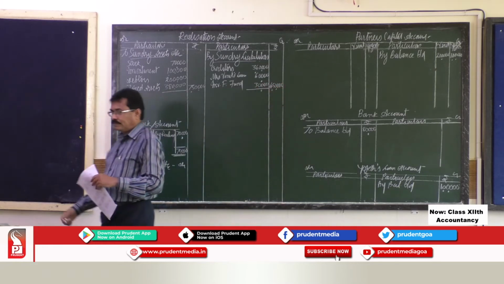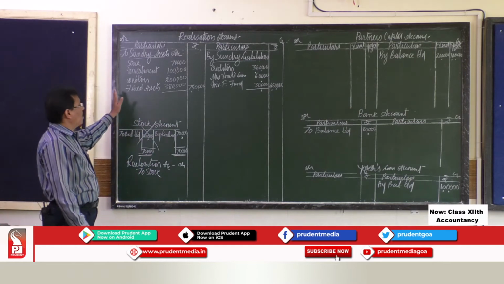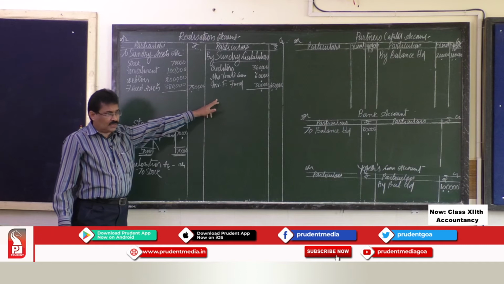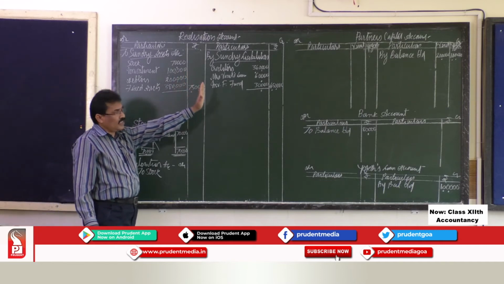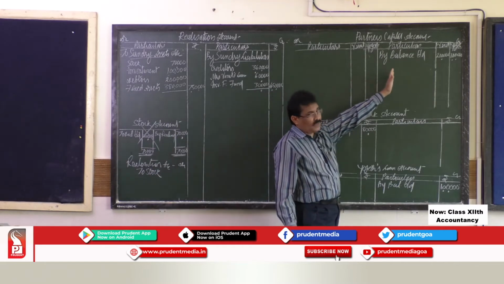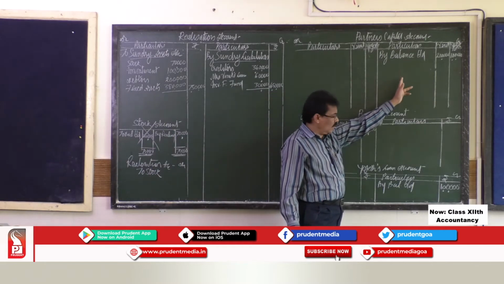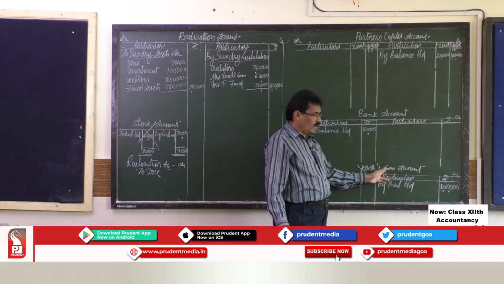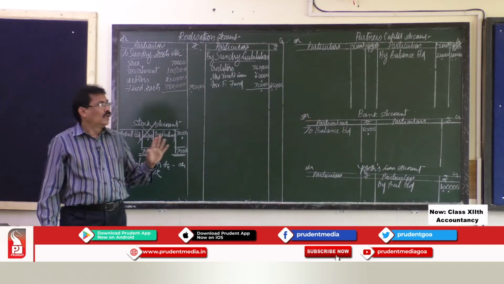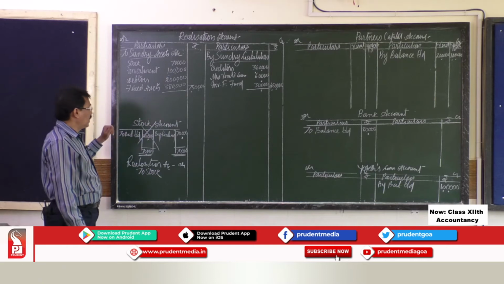4,50,000. So, what we did now is, we closed all the liabilities accounts. External liabilities we transferred to the realization account, and internal liabilities we transferred to the partners' capital accounts and Mr. Yogesh's loan account. So, all the liabilities are adjusted.